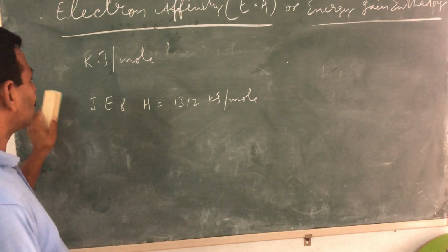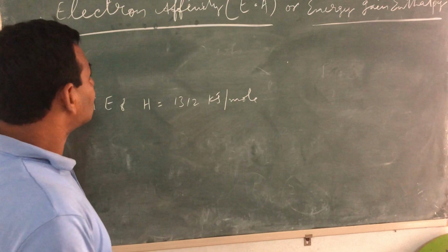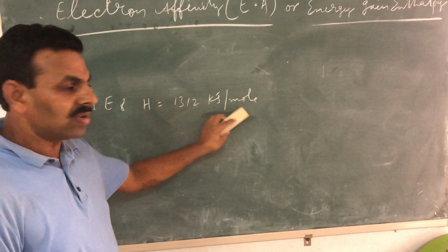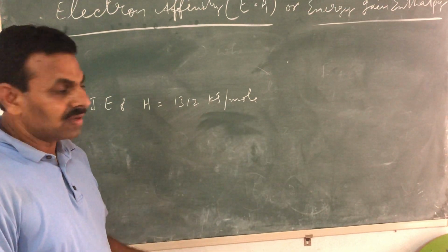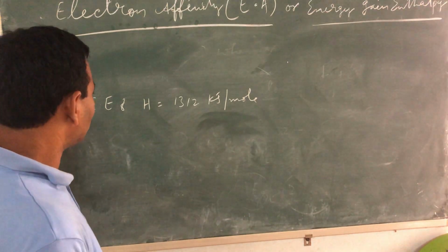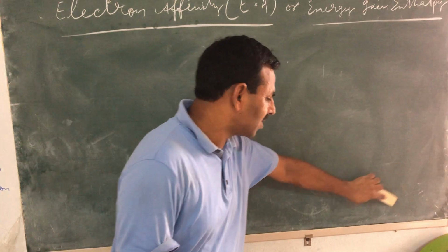Electron affinities are also measured in the same way, either kilojoules per mole or kilocalories per mole. You know how to convert calories into joules and so on.